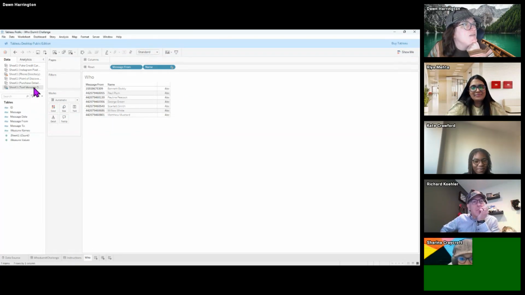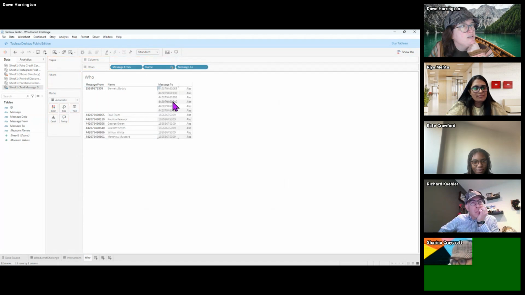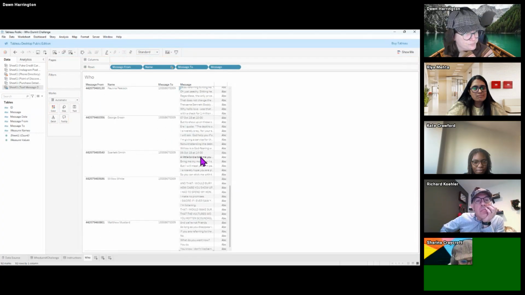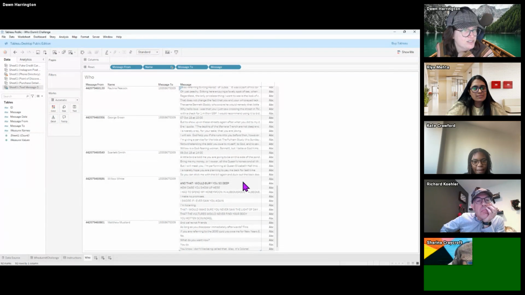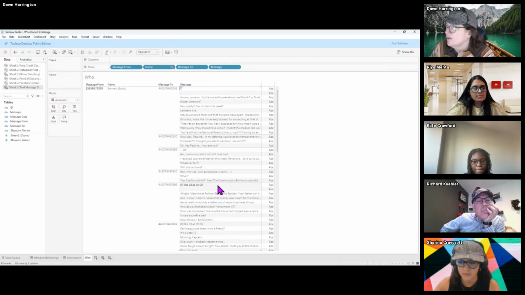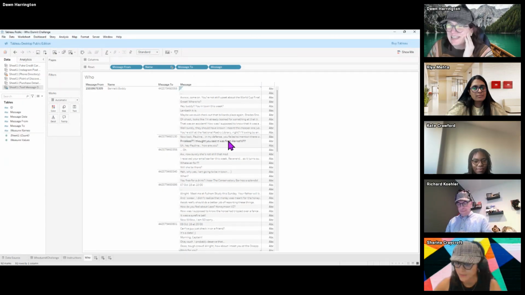And then the message to, I'm going to put on, so we have message from and message to, and then our message. If we look at our messages here, we have a bunch of junk. It looks like we have some that have dates, but we also have some text messages in here. And we really want to just extract the ones that have a date only. David on the phone could probably do this a little bit differently than I, maybe a better way. Maybe you all did a little better way of doing this than me.